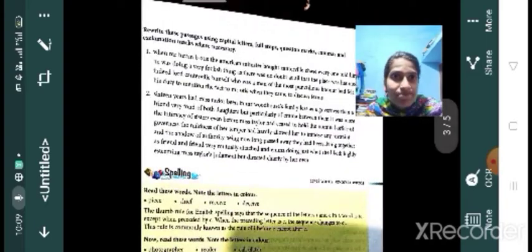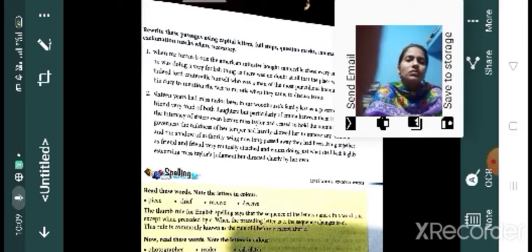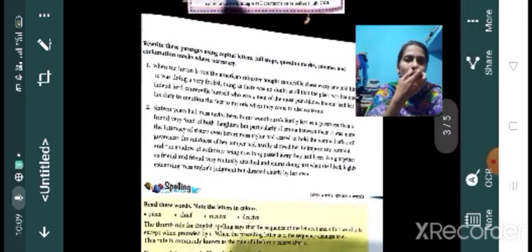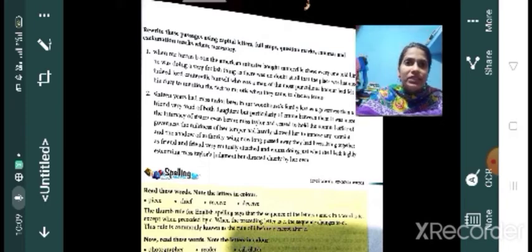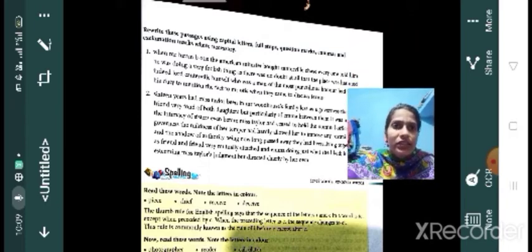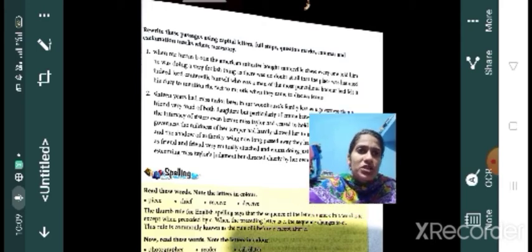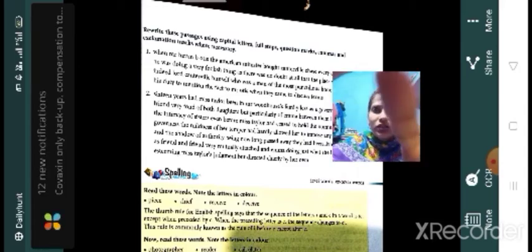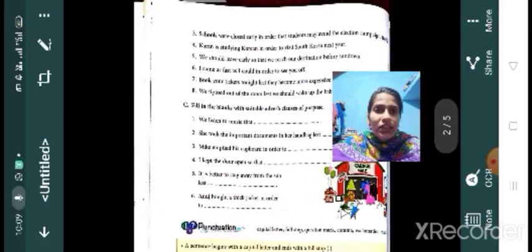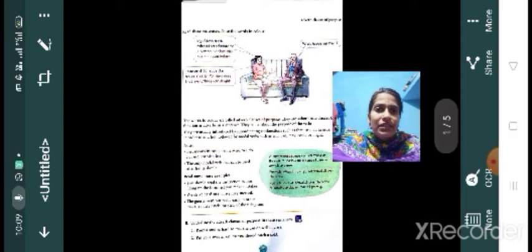And here two passages are given. You have to rewrite them using capital letters, full stops, question marks, commas, and exclamation marks wherever necessary. So children, you have to do this as homework, and we can discuss these two questions in the next class.